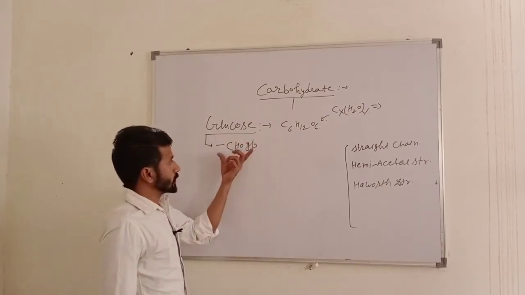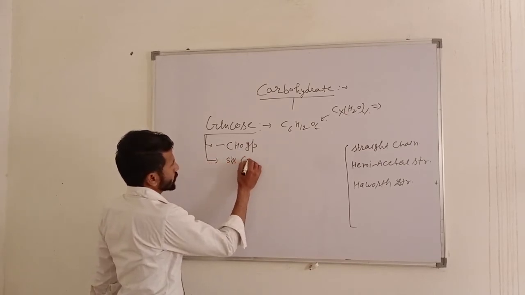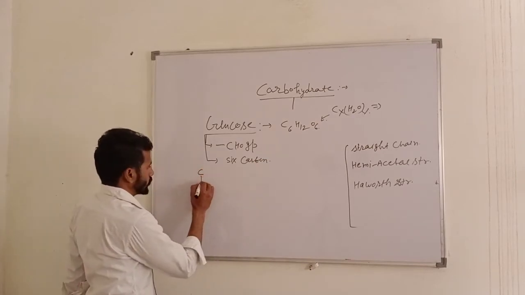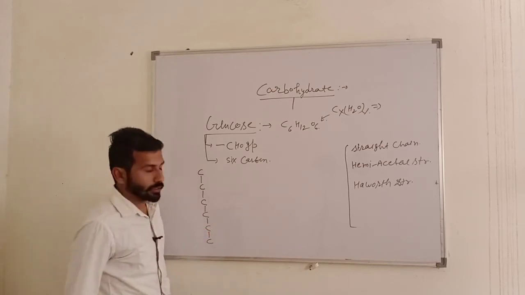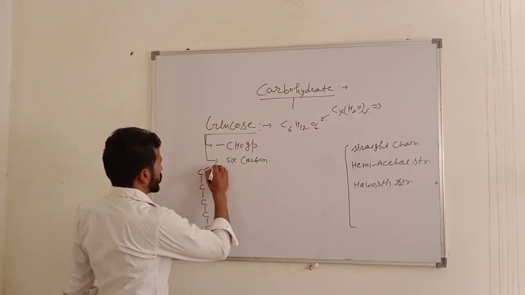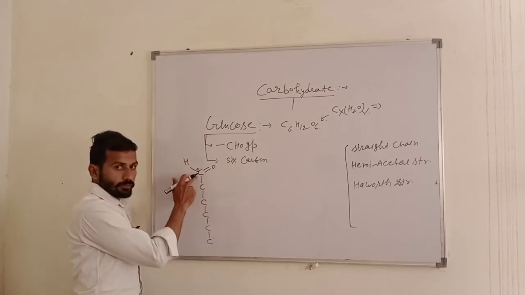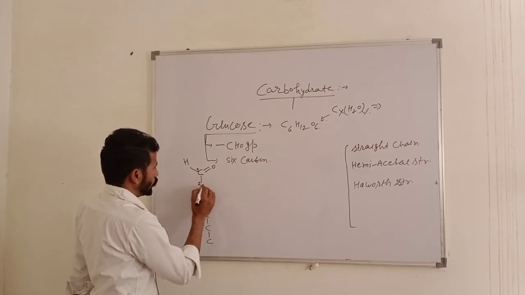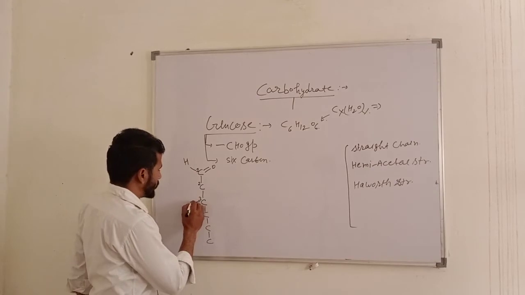The carbons are numbered 1, 2, 3, 4, 5 and last 6. Carbon one is the aldehyde group, C double bond O, H. In carbon number 3, OH is on the left hand side.